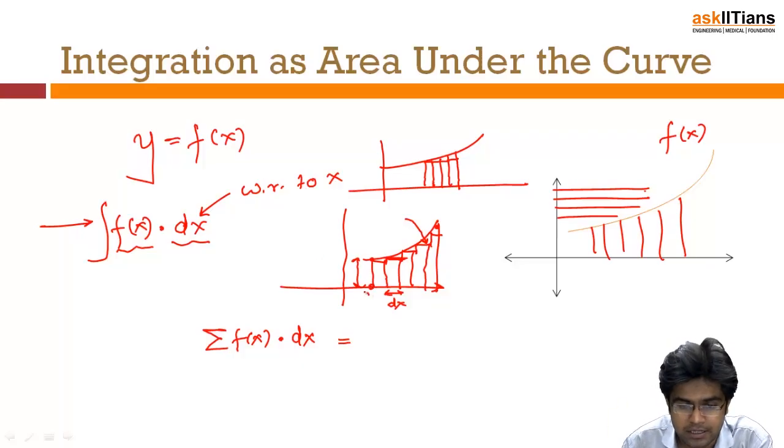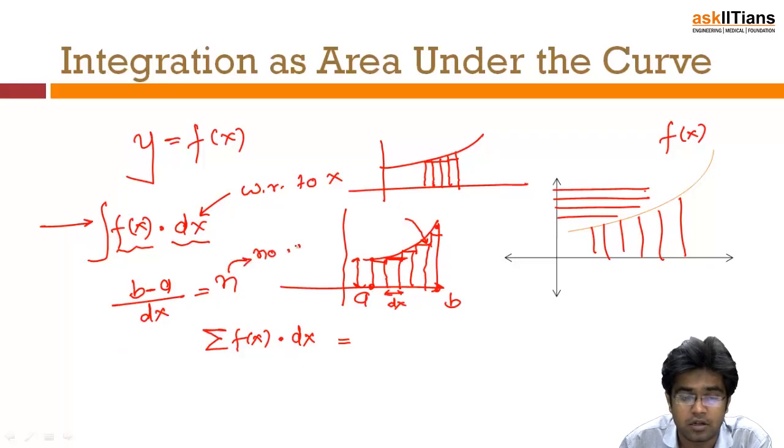For example, let's say this part is A and this part is B. I divided the length from A to B into n parts, and the width of each part is dx. So this is the number of parts, or number of rectangles. If I say dx is tending towards 0, that means n is tending towards infinity.